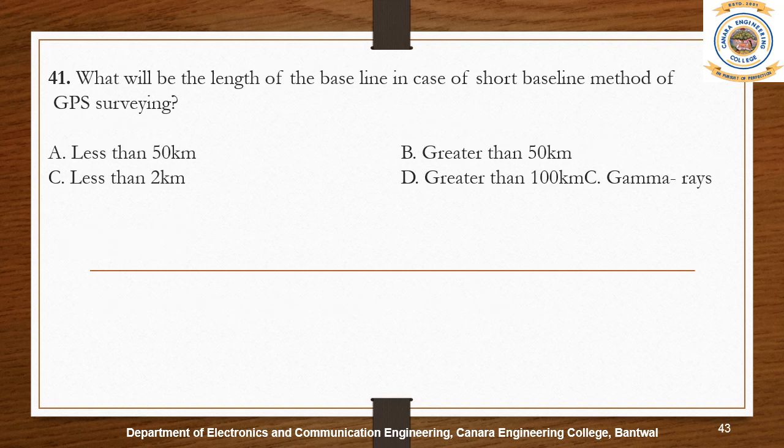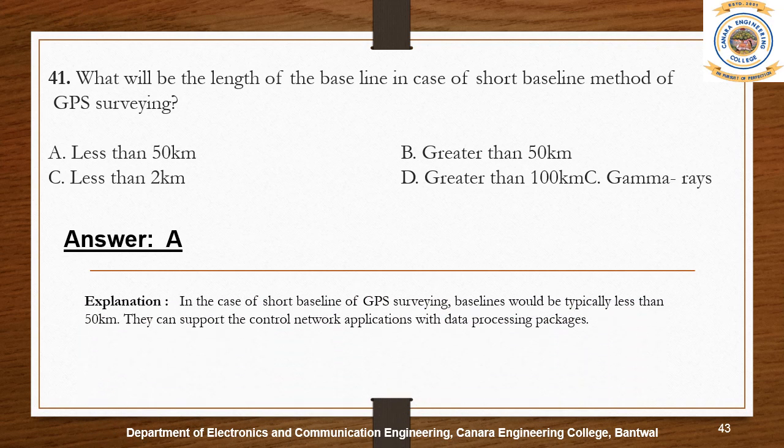In the case of short baseline GPS surveying, baselines would typically be less than 50 kilometers, to support control network applications with data processing being carried out by commercial software packages.